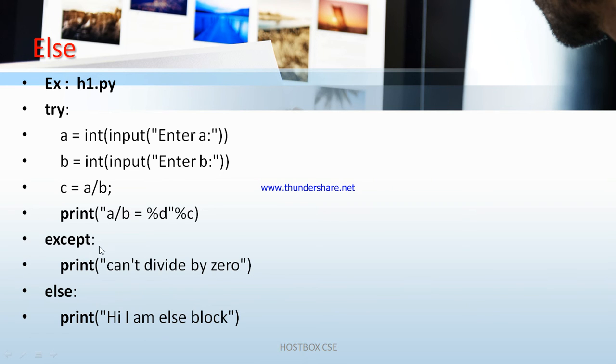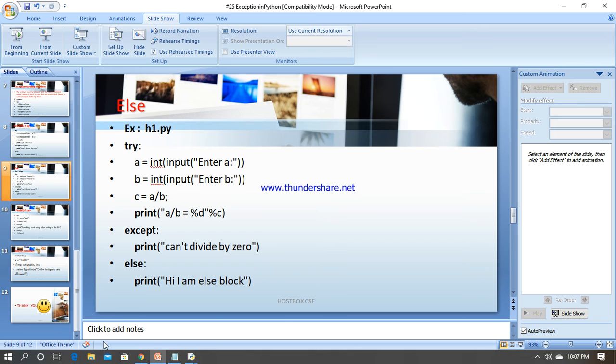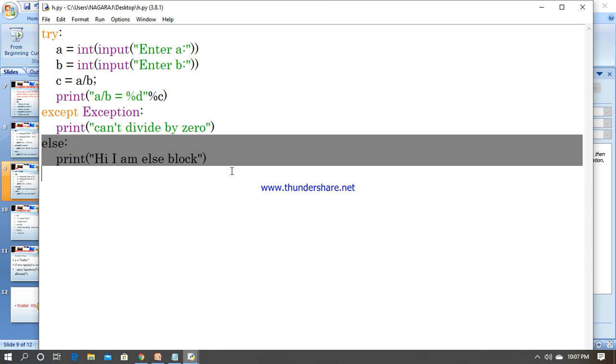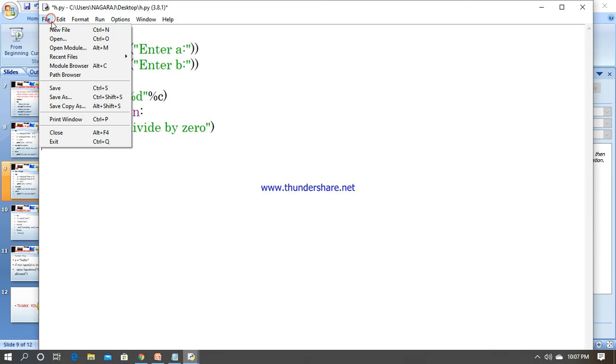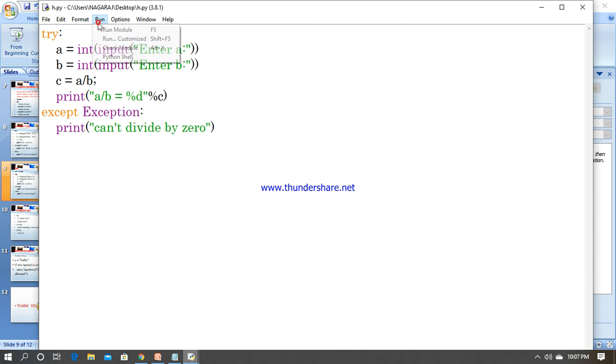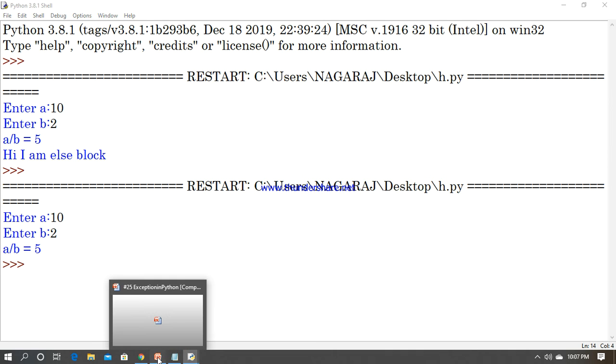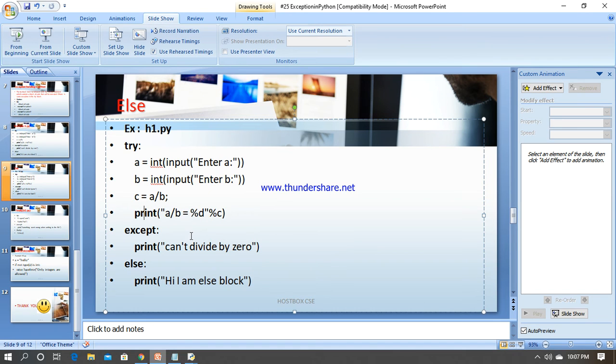If you want, you can write it without else also. If you add else, you get that output. If it is not there, what will happen? Check it here. So the second one with else, I am just going to avoid this one and check what will happen. I enter value 10, then enter value 2. Yes, it's printing. So whenever you use exception handling, you can try with except, print cannot divide by 0. If you give normal values, it will print the result. When you give else, it will print the answer and then hi I am else block, like that.